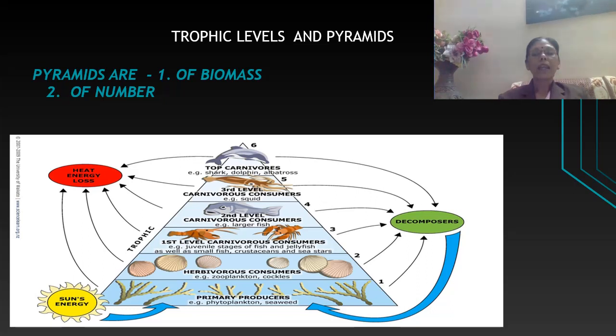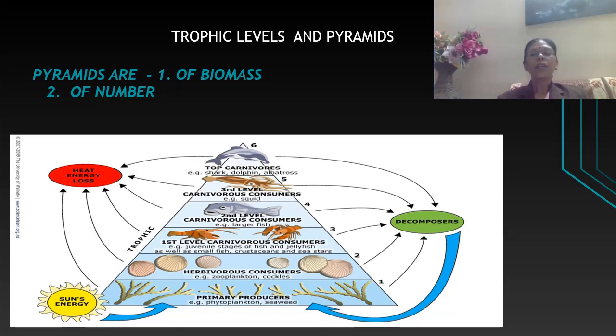A diagram which represents the number of individuals in a trophic level from base to apex is called a pyramid of number. The same can be done in terms of mass. What is mass? Mass is the total content present in a living organism, in a living body. If we gather together all the grass and take its mass, it is more than the mass of all the deer and then the mass of a lion or a tiger.